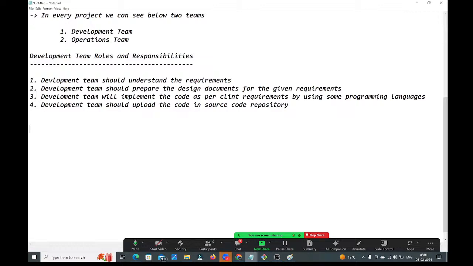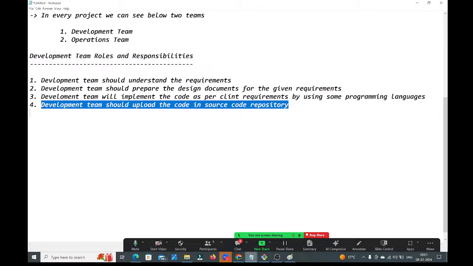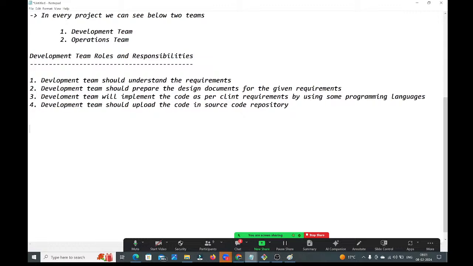Next, the development team will start implementing. Once the development is completed, they need to upload that code into the source code repository. These are the responsibilities of the development team. Once developers upload the code into the source code repository, their work is complete.